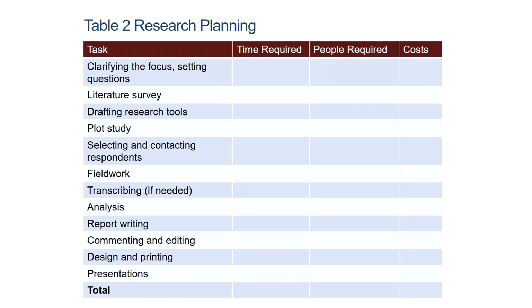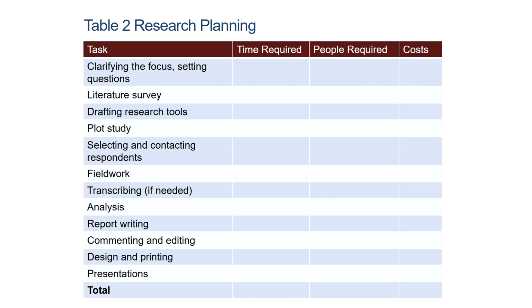Now this table 2 here shows a way of planning research in real time, that is, it estimates how long the different stages of the process will actually take to carry out. Another way of looking at time is to estimate how many days' work each stage will take. This may be a very useful way of working out costs.